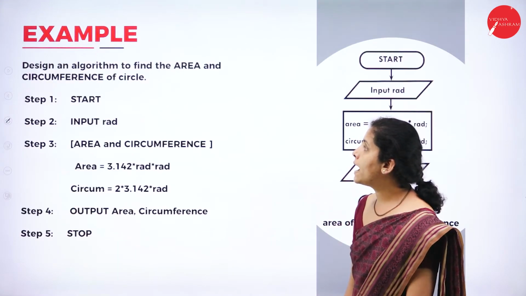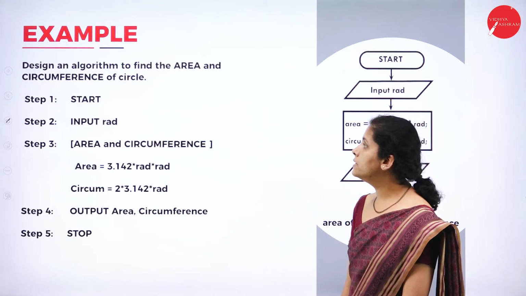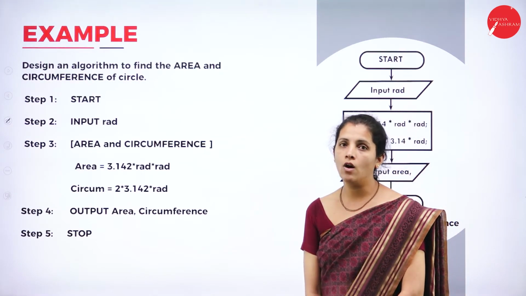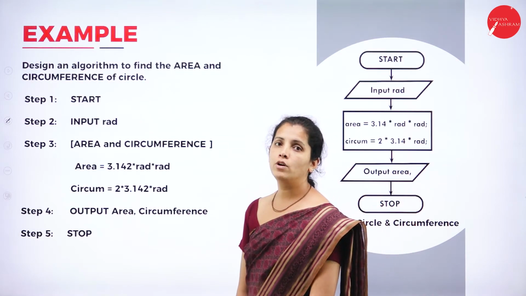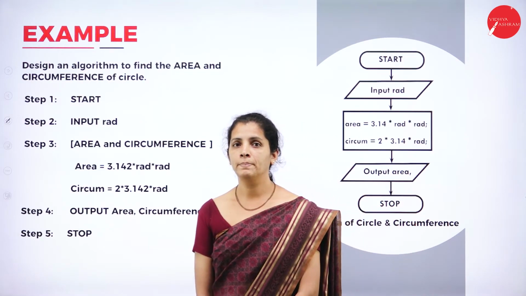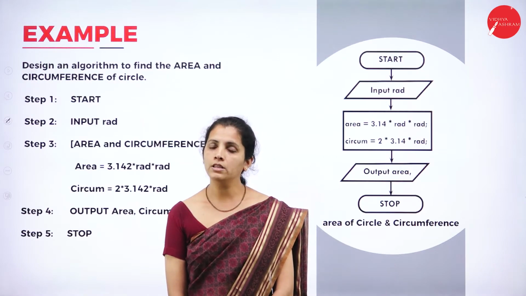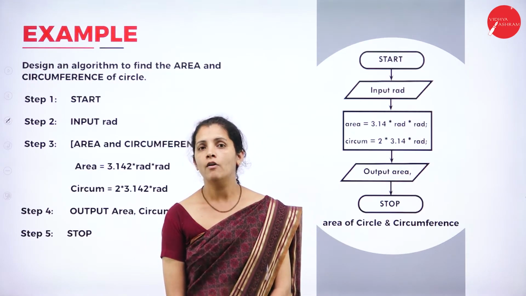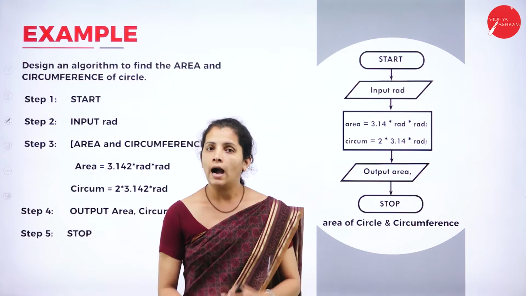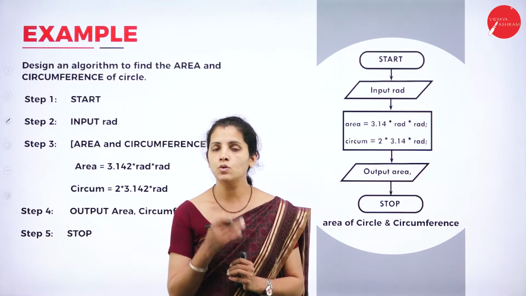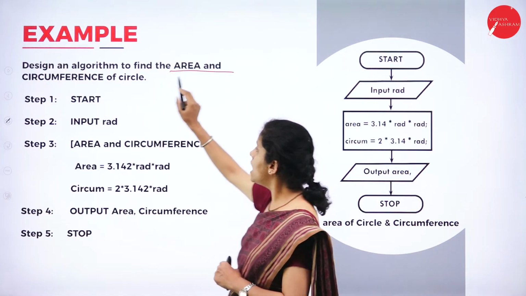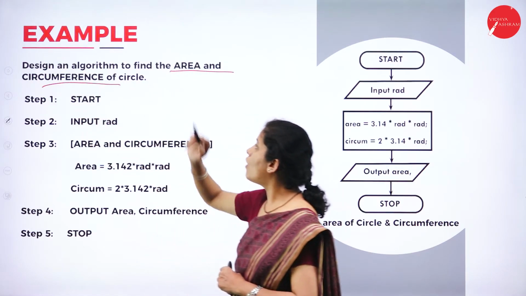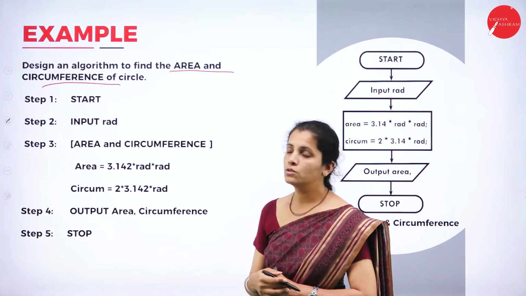Now, I'm going to take a simple example to find the area of a circle. So first, what do I want to do? Dear students, whatever problem I get, first I want to understand the problem. What is the problem here? I want to find the area and circumference of a circle.